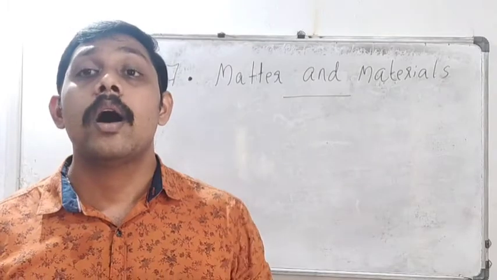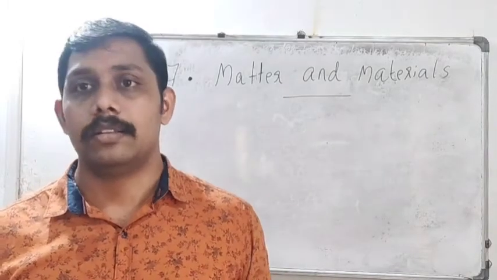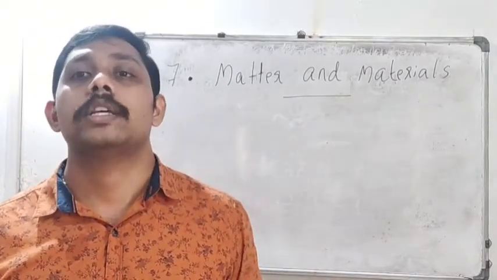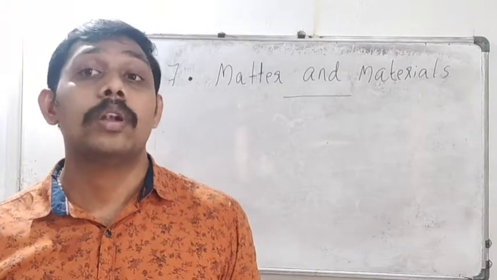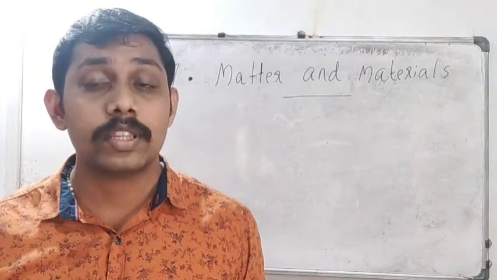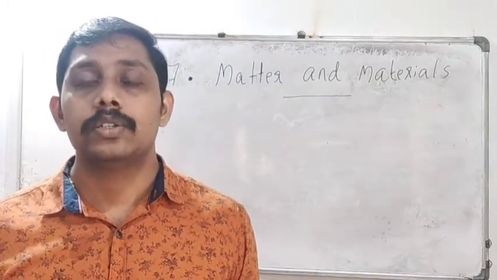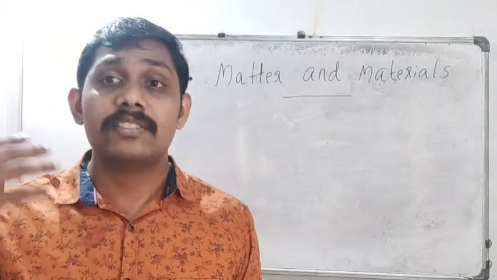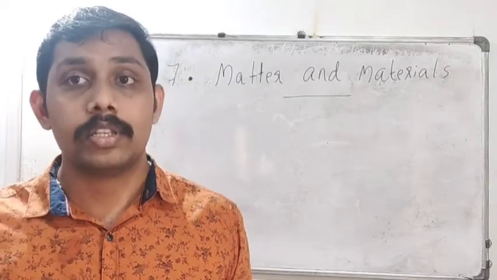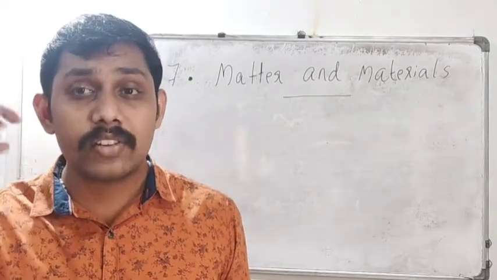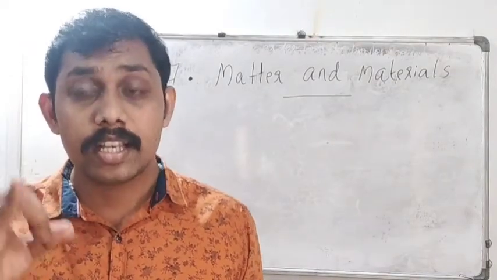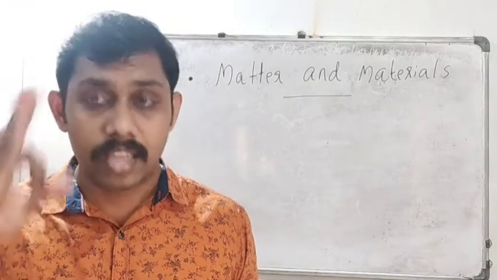And what are the three states of matter? Before that, everything is made up of small particles. They are called molecules. We cannot see the molecules with our naked eyes. Matter exists mainly in three states. You also heard about that, isn't it? The first one is solid, then liquid and gas.